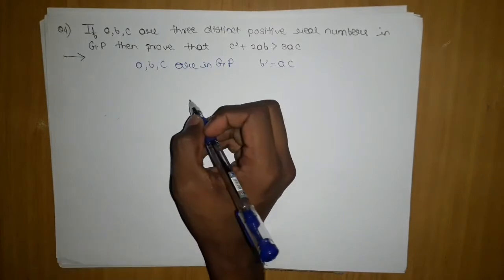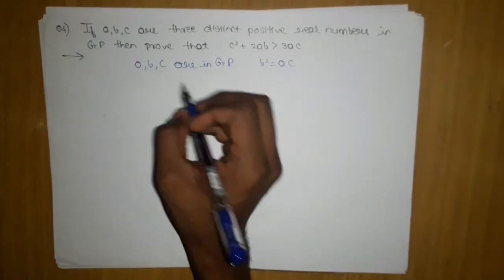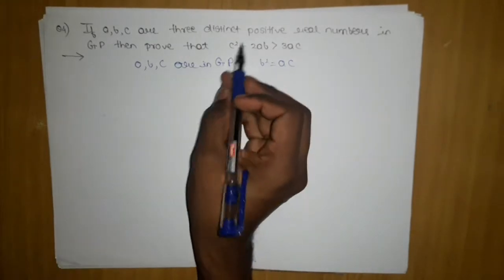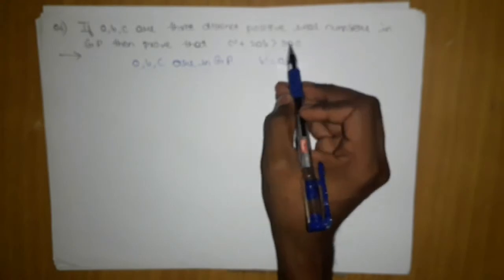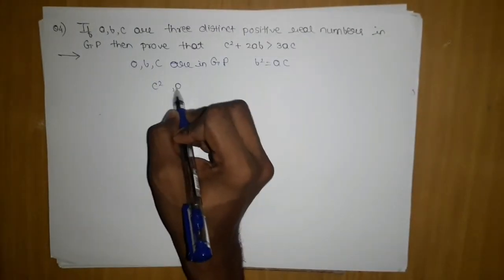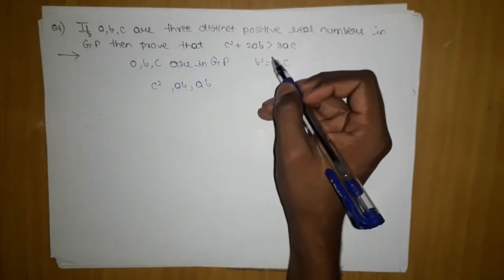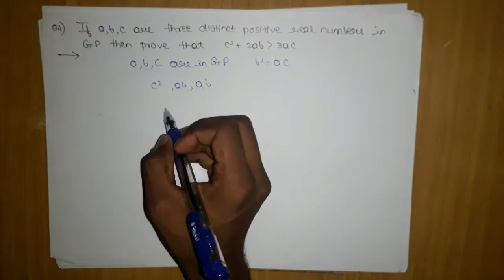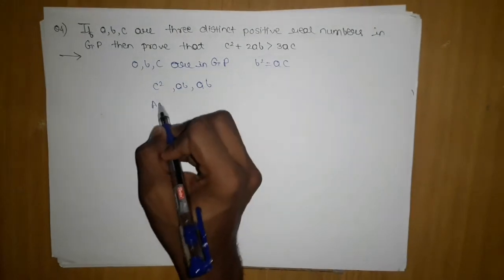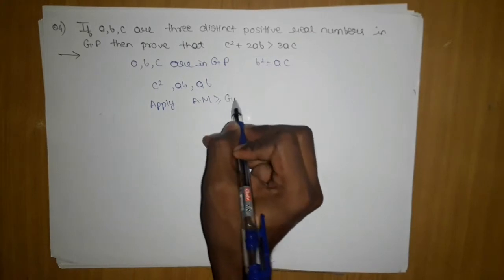One more thing which I can do is that I want to create this, and the 3 here will appear only if it comes from here. So I will target c square, ab, ab. Why? Because I want to create 3 terms, then only the 3 will appear. So the moment I do this, apply AM greater than or equal to GM.